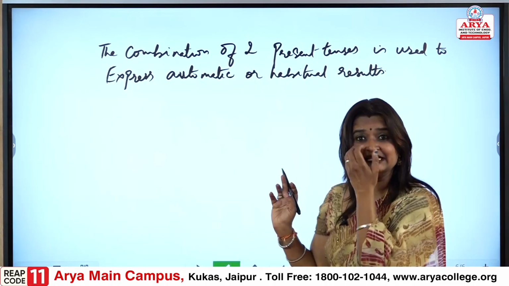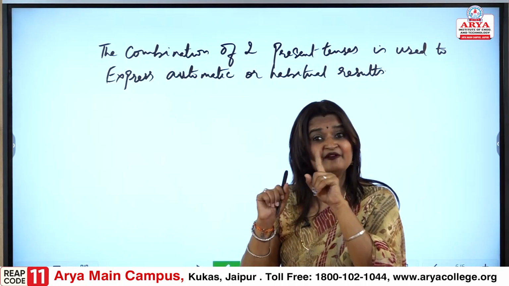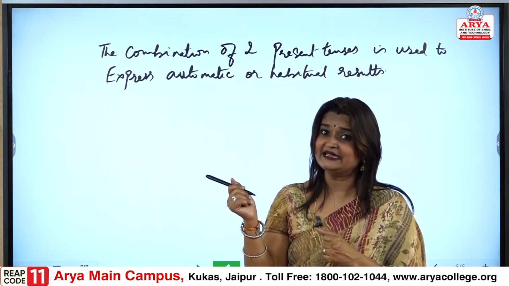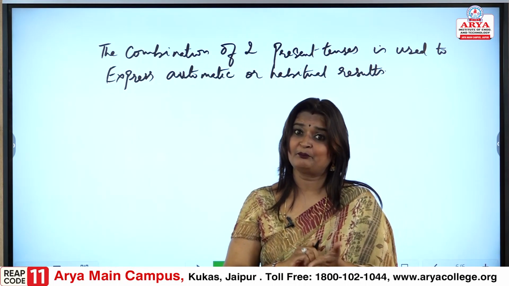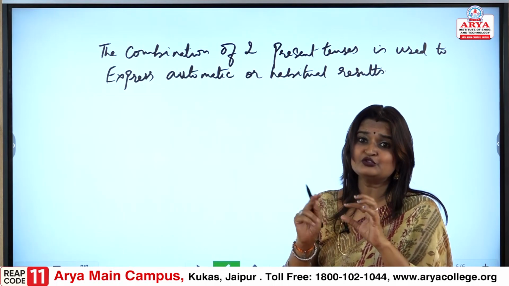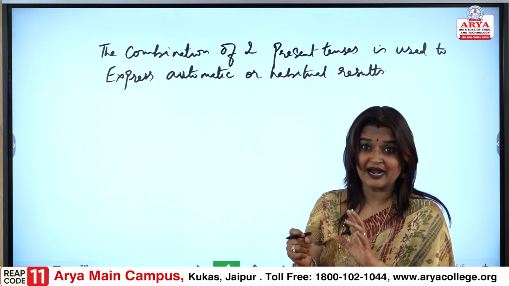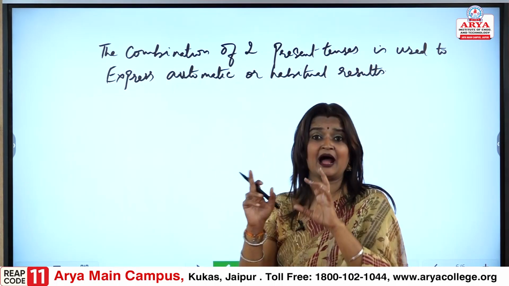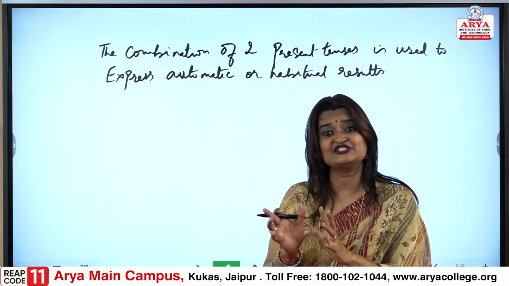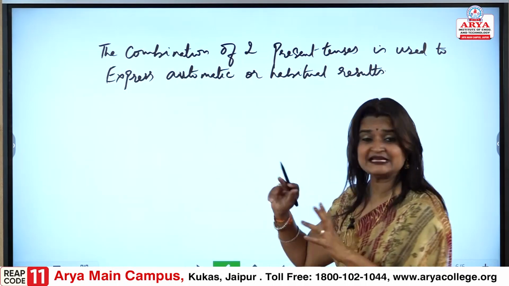Please understand this: not in every condition would we use it, because we know the main pattern is present tense plus future simple tense. But this is something exceptional, the most common variation: simple present and simple present.